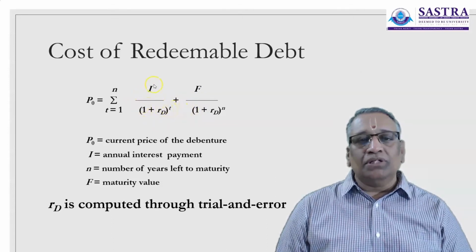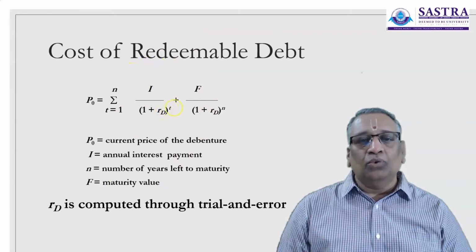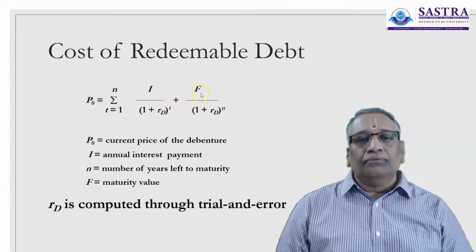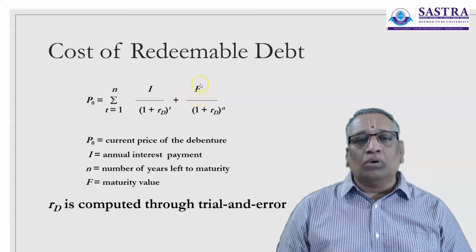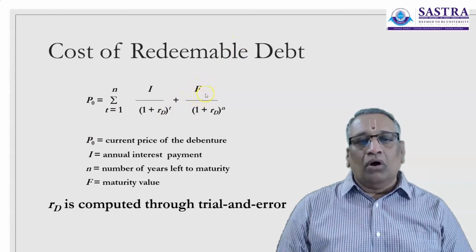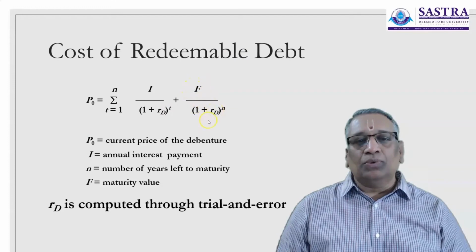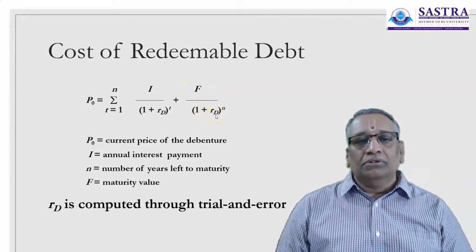In this equation, the annual interest payment I is discounted at the rate of return expected by the debenture holders for the tenure of the bond. And the redeemable value, which is the principal amount or the maturity value, is also discounted.